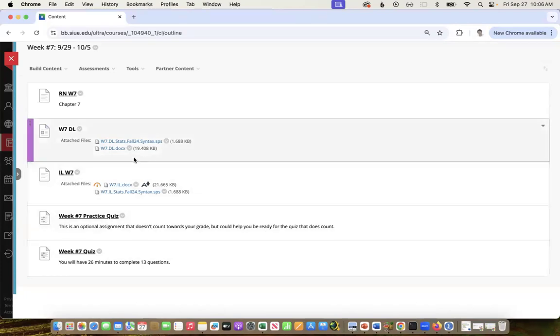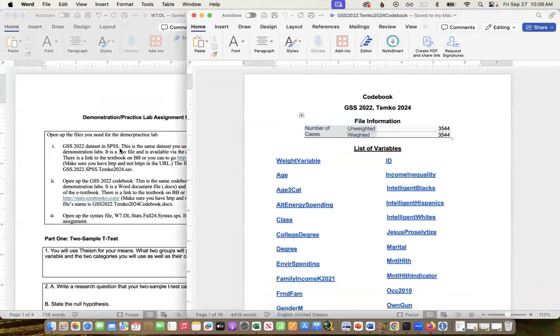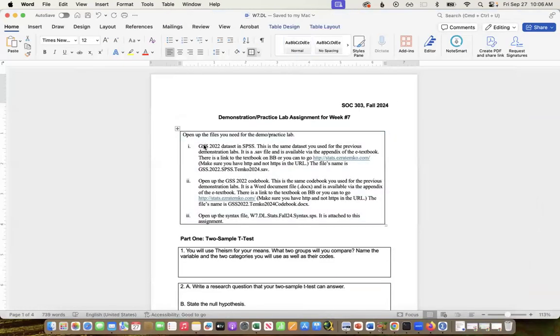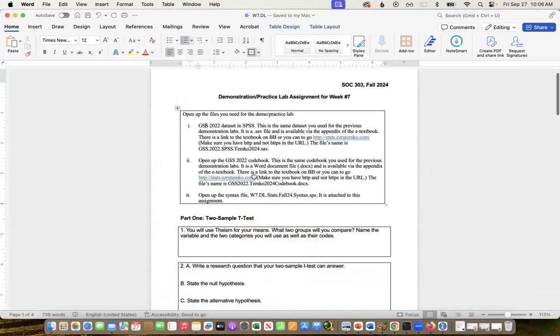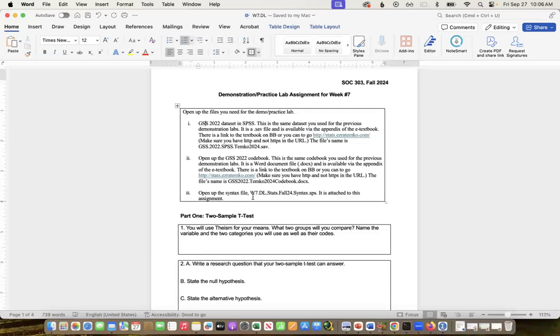All right, so I'm going to open this document, the week 7 demo lab, as well as the syntax document. And you'll see that the first thing they do is tell you to open up the GSS 2022 dataset and codebook, and then our new syntax file for the week. These are the same dataset and codebook that you used last week and the week before, etc. The syntax file again is different.